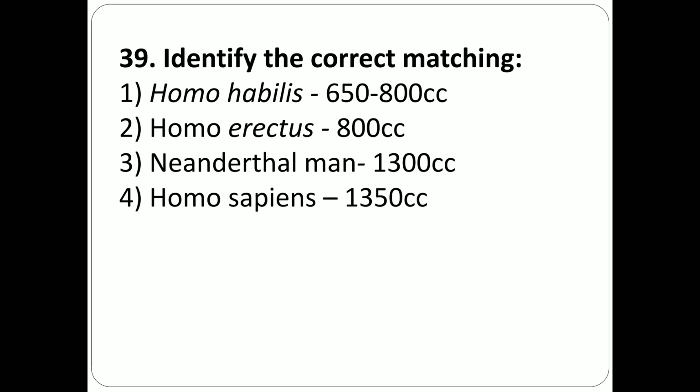Question number 39. Identify the correct matching. First option, Homo habilis 650 to 800 cc. Option 2, Homo erectus 800 cc. Third option, Neanderthal man 1300 cc. Fourth option, Homo sapiens 1350 cc. In this, the correct matching is the first option, Homo habilis 650 to 800 cc.